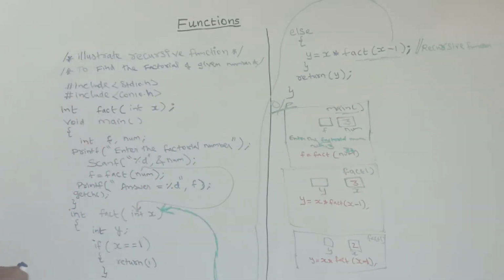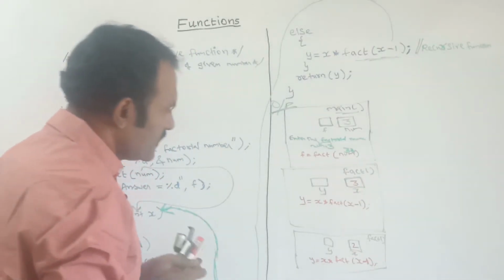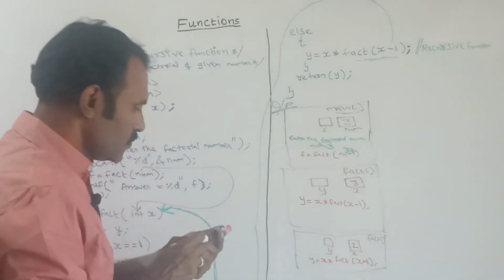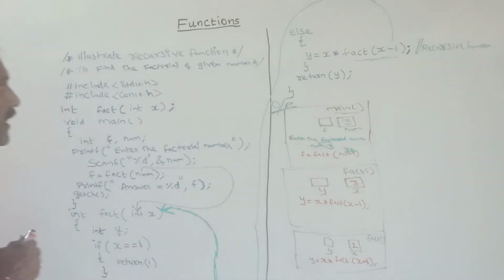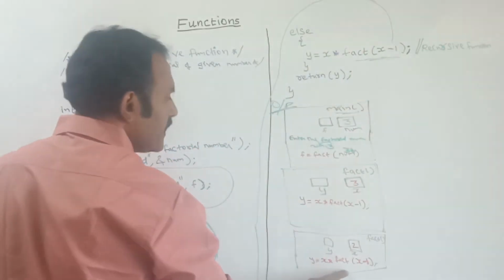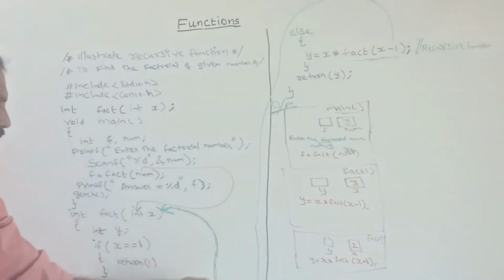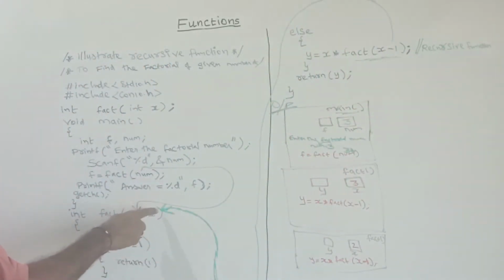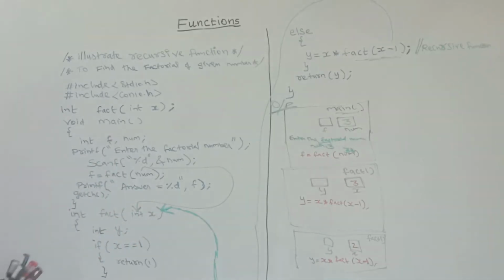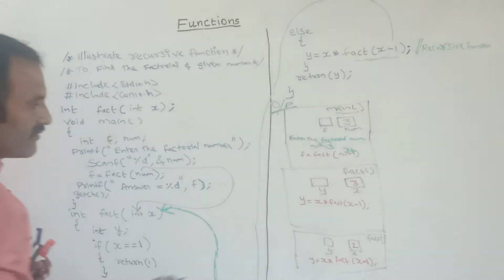Again I am calling the function. Which function? The fact function. So how many times? See, if it is fact, again it will come to the function definition part. From the first it will work. So when it comes here, again it will create a frame set.